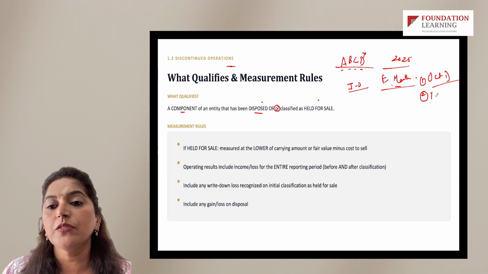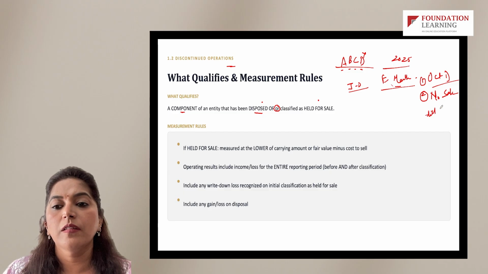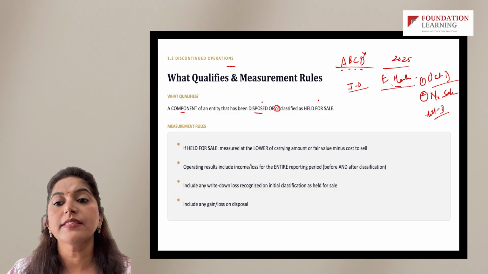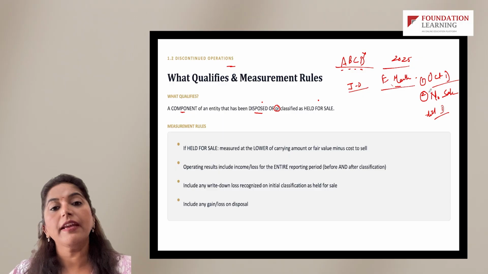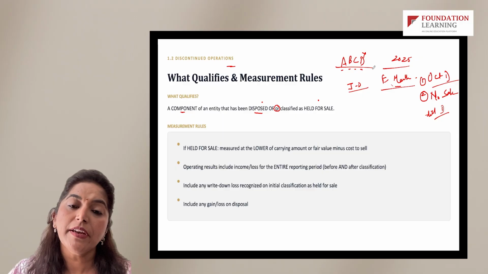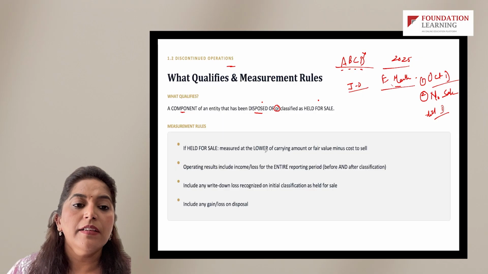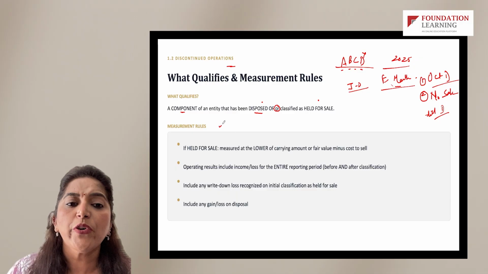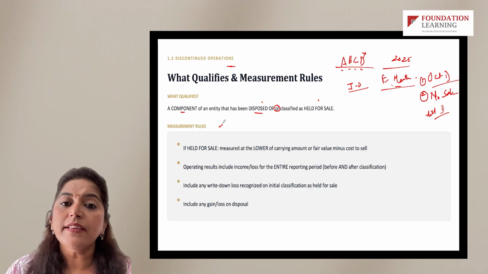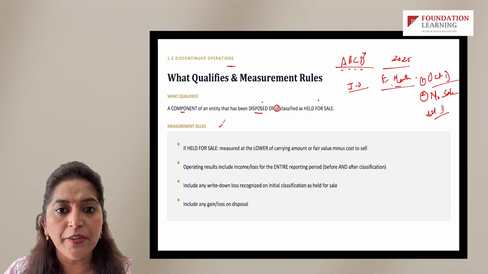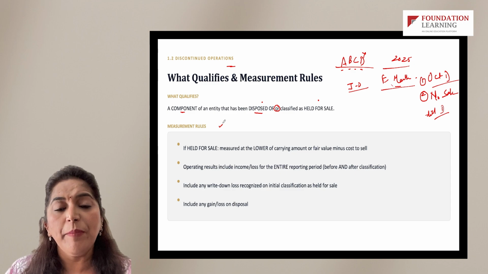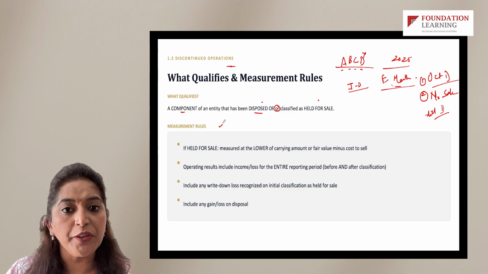Let's say in the second scenario, there is no sale till December. Even in that case, we will still bifurcate the overall operations of this department D and present them separately under income from discontinued operations. Now, how do you measure your overall income or loss? Most of the time you will find that there is not income but loss from discontinued operations, and that would be the major reason why the company is discontinuing the operations.